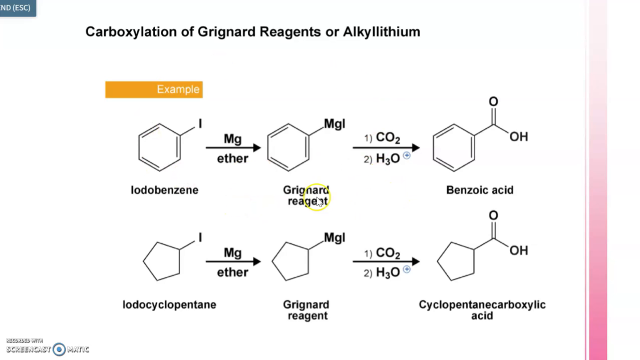Examples are given. If we use iodobenzene as a starting material, we would be getting benzoic acid as the final product. If we use iodocyclopentane, we would be getting cyclopentane carboxylic acid as the final product.